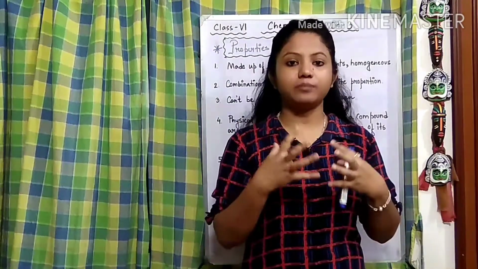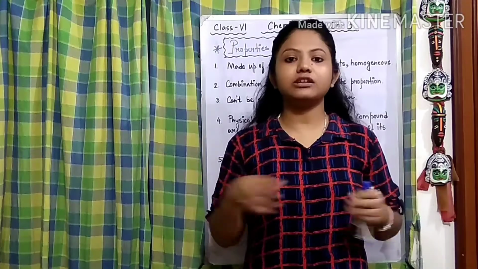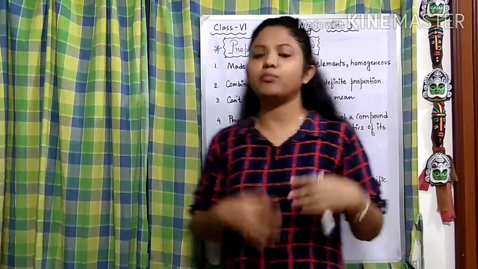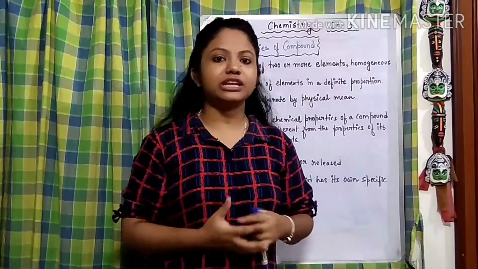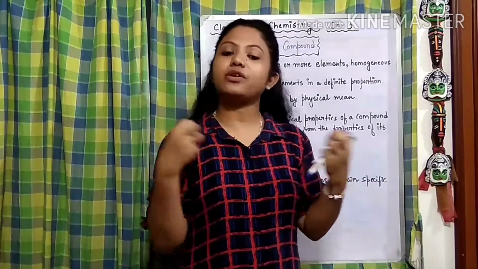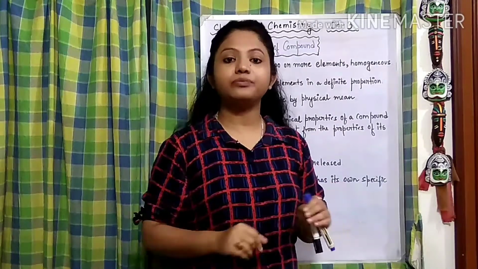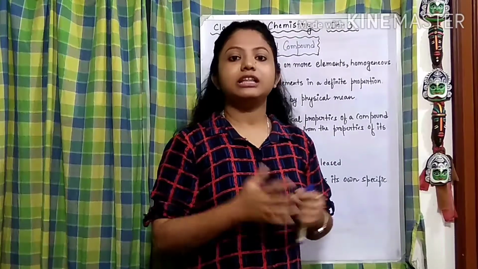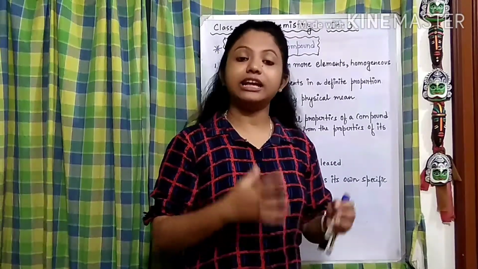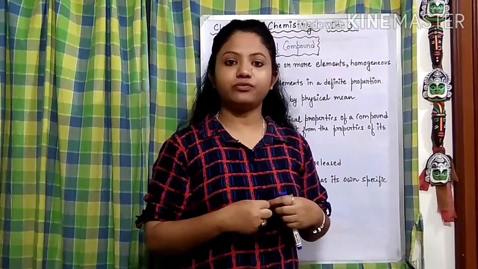Number 3, it cannot be separated by physical means. The elements which make up a compound cannot be separated from each other by any kind of physical means, like boiling, evaporation, filtration. These processes are not going to work to separate the elements, but they can be separated by chemical means or chemical changes. For water, there is a process called electrolysis, and by this method the hydrogen and oxygen can be split from each other.